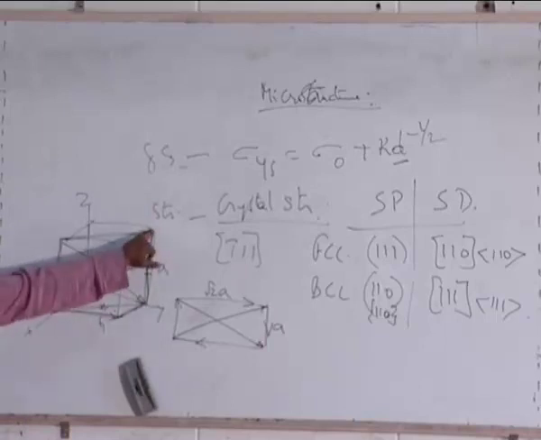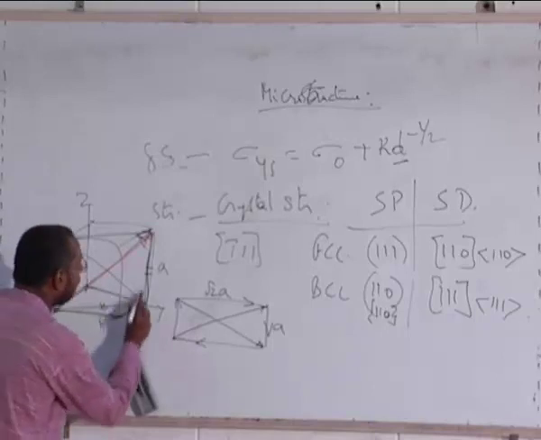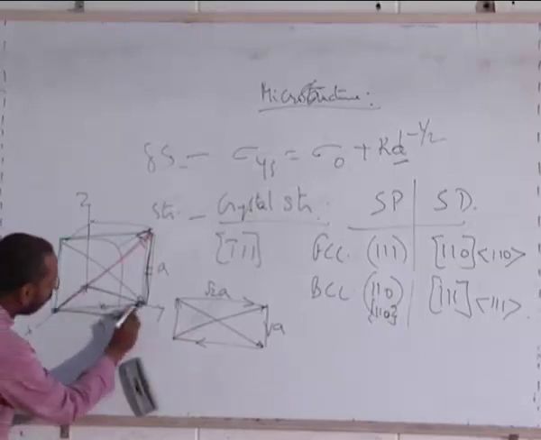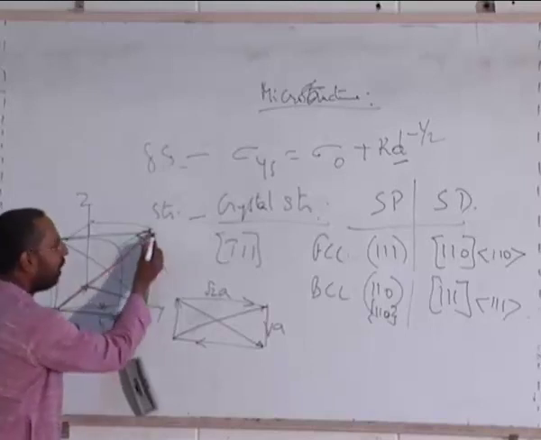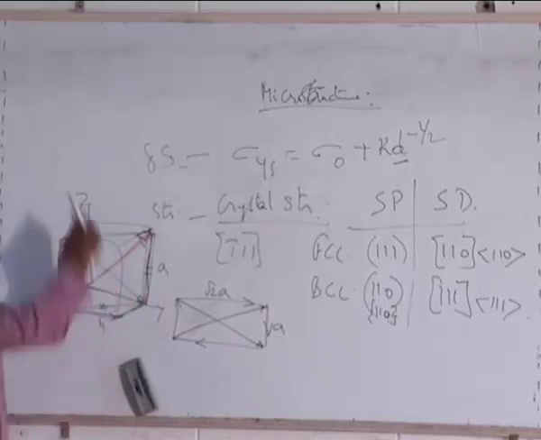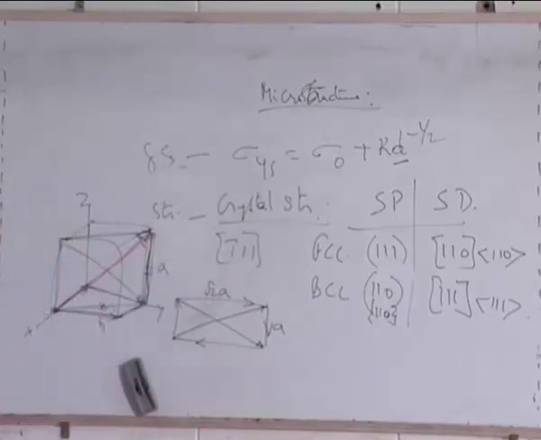Because if I want to reach that corner from this, you can say, sir, why should I go like this? I will go in this direction, and in this direction. That's also possible. If I go in this direction, negative in the X by 1, positive in the Y 1, and positive in the Z 1. Whether I move in this direction or in this direction, because both are parallel to each other, it is the same. So it is bar 1 in the x, 1 in the y, 1 in the z. So it is bar 1, 1, 1.